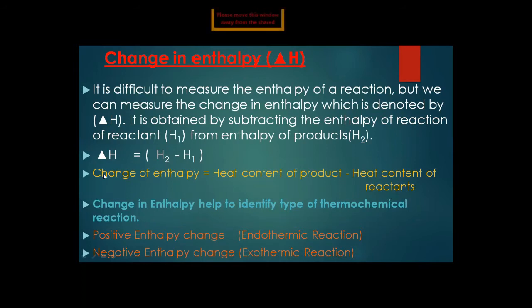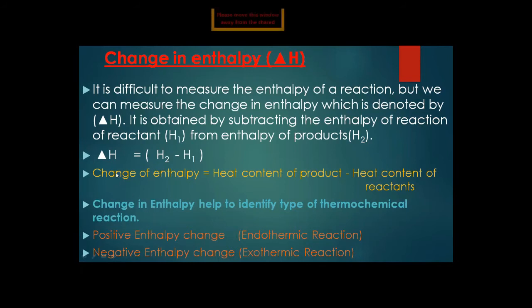So what is the formula for change in enthalpy? Delta H is equal to H2 minus H1. By subtracting H1 from H2, we get the change in enthalpy. This is important for describing the type of chemical reaction. Change in enthalpy helps to identify the type of thermochemical reaction.